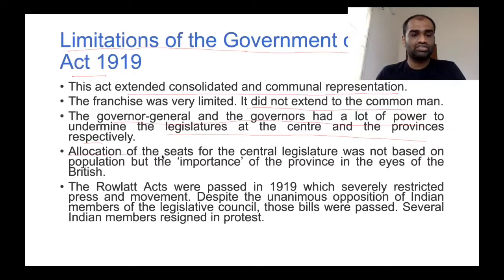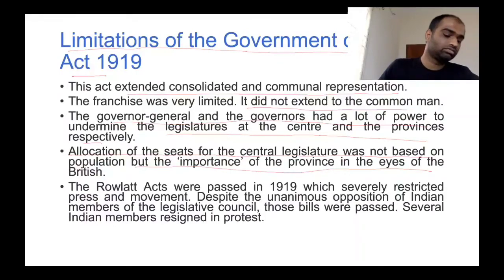Now, the allocation of seats for the central legislature was not based on population but on the importance of the province in the eyes of the British. Now, there was a Legislative Assembly in the center as well as a Council of State.